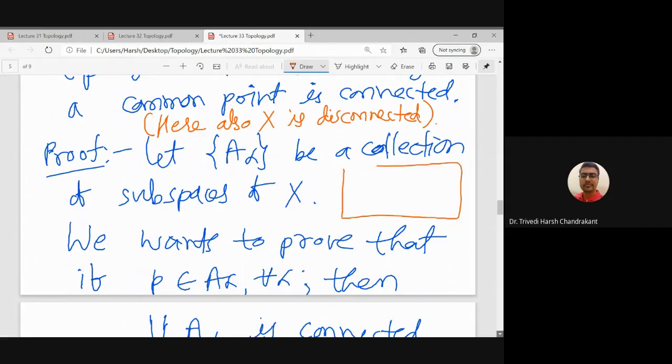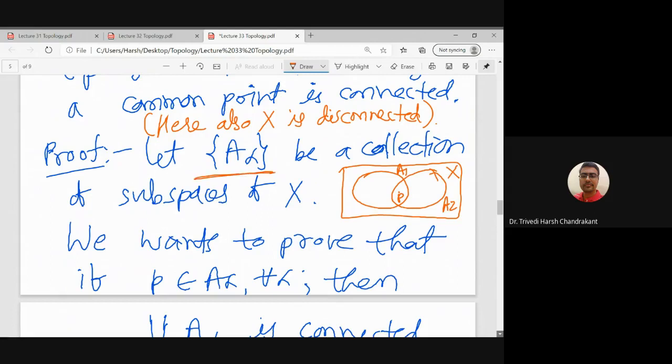So for example, suppose I have two sets, A1 and A2, which have a common point P. This is my X. Then can I show A1 union A2 is connected if A1 and A2 are connected? So that is this result.